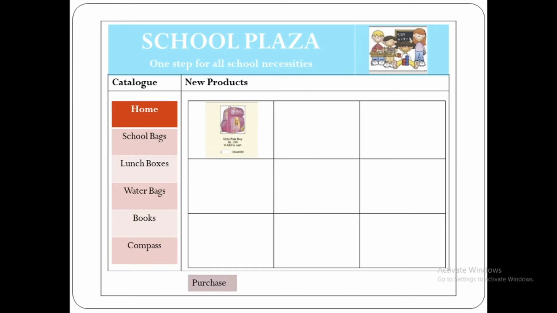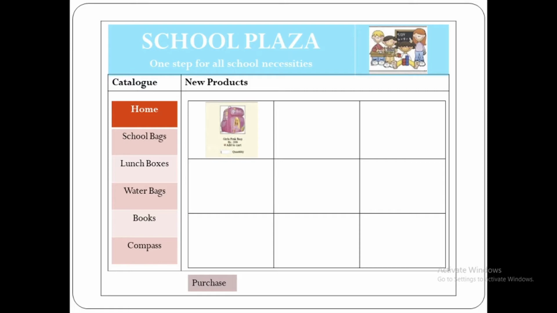In each and every cell you can insert photograph of a particular product and write some detail like that of a photograph. For example, girls pink bag is given. You can write the price. Whenever user wants to purchase this, he or she can click on add to cart checkbox.